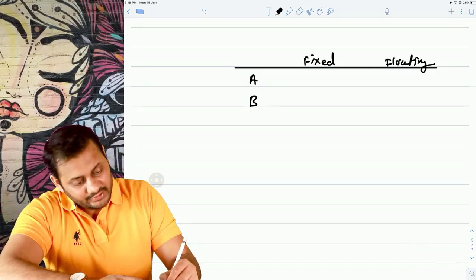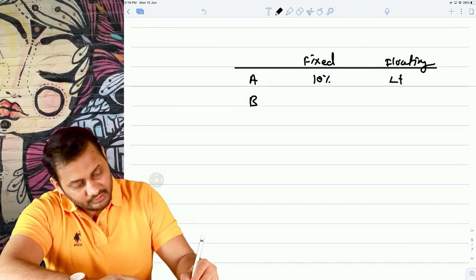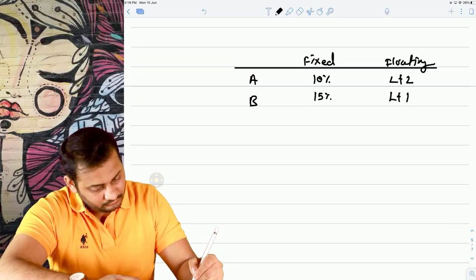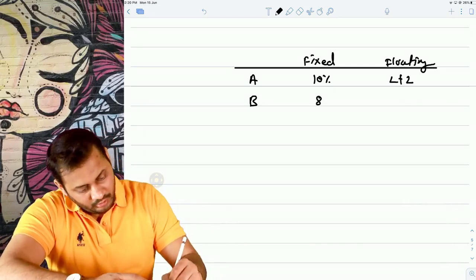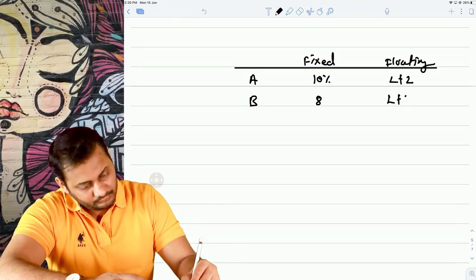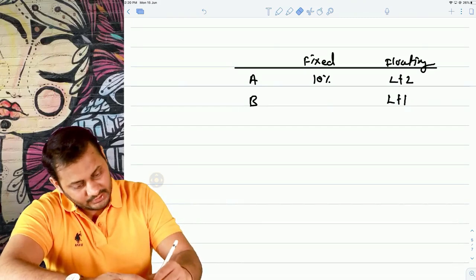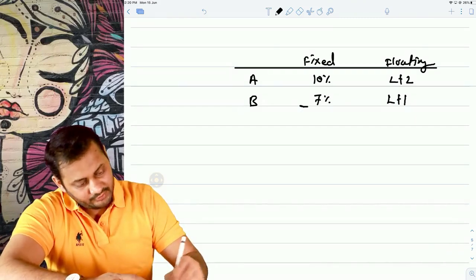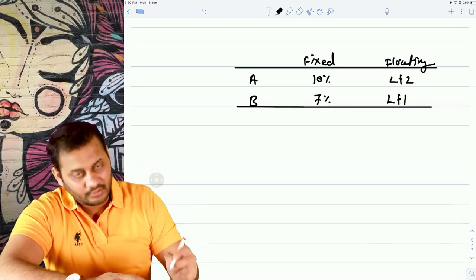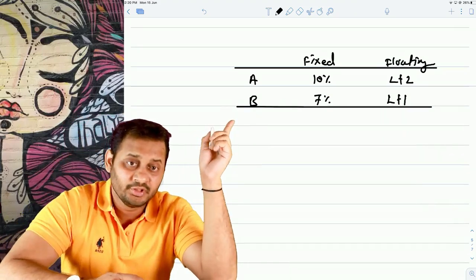The fixed rate to A is 10% and floating is LIBOR plus 2, and for B, 8% fixed and LIBOR plus 1. Let's take this as 7. So can you see one thing? B has the benefit both in terms of fixed and floating.